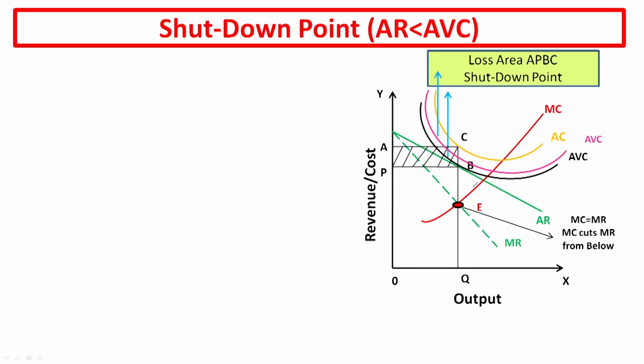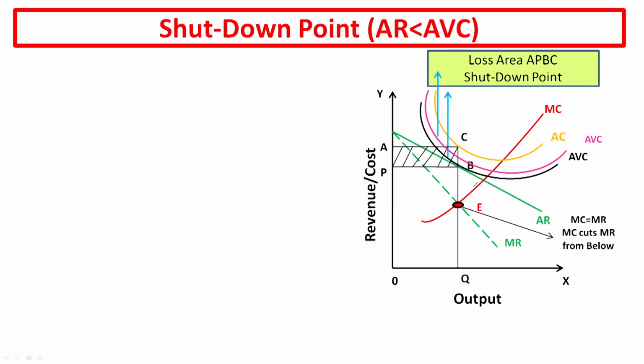As soon as the firm stops covering the average variable cost, it will shut down its business on a temporary basis and bear the expenses equal to total fixed cost.